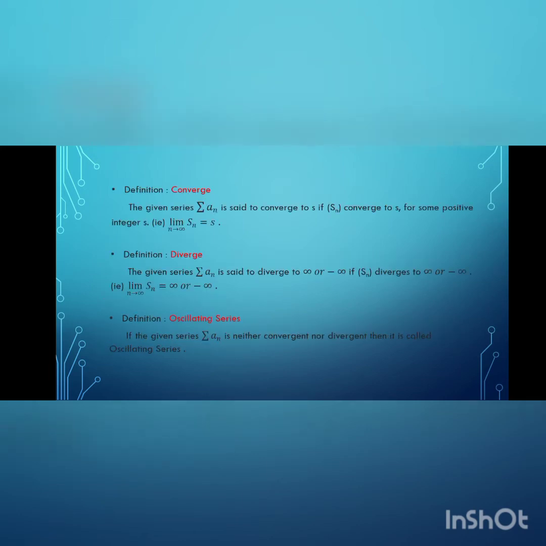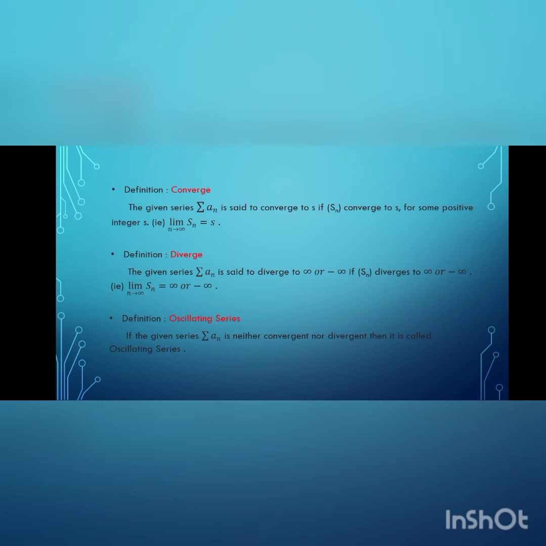Next definition is converge. The given series summation an is said to converge to small s if the partial sequence capital Sn converges to s for some positive integer small s. That is, find the value of capital Sn and put the limit n tends to infinity; we get an answer small s.